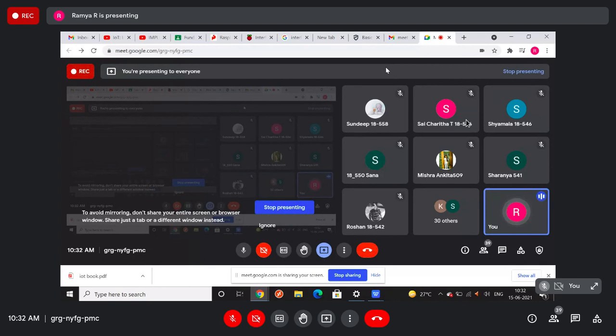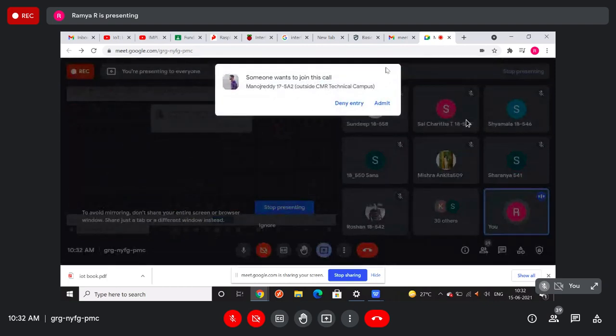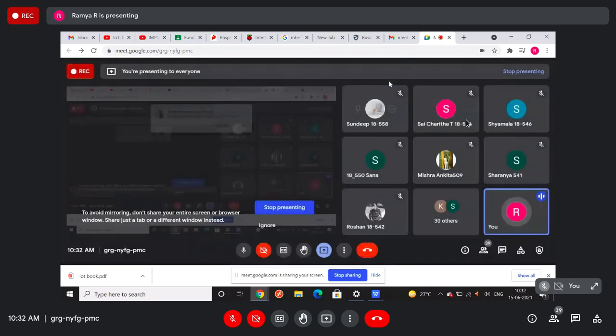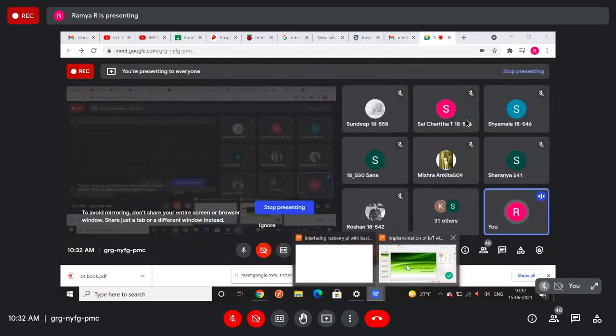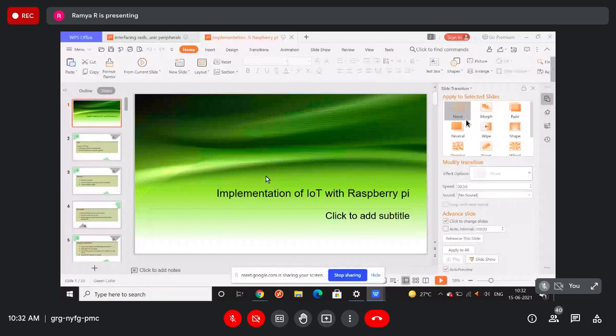The operating system we are using comes with the flavors of Linux. Here the operating system name for this Raspberry Pi is Raspbian. This is the most popular one. Many operating systems are there, but all of them come with the flavors of Linux.